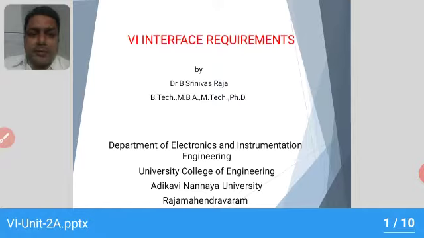So a virtual interface will be used for higher efficiency and faster communication of the data, which here is related to the parameters. So let us discuss what the virtual instrumentation interface requirements are for the modern day industrial environment.